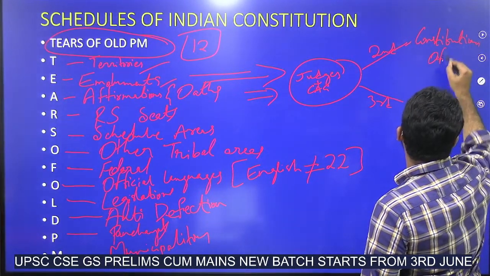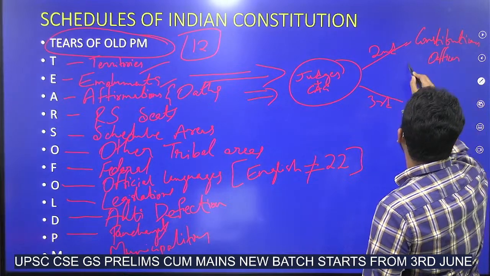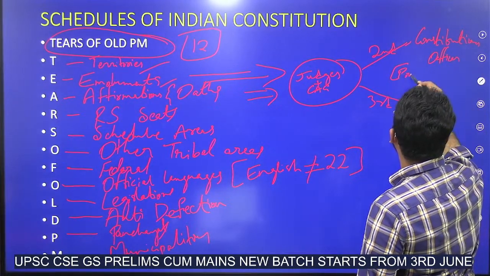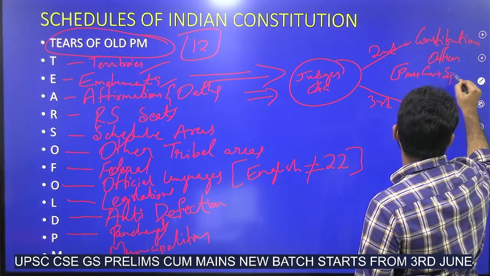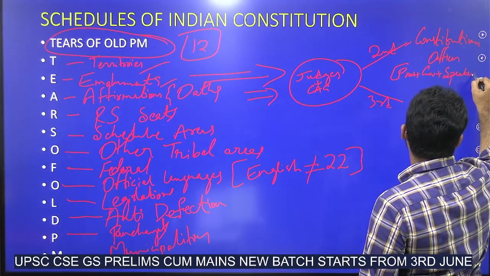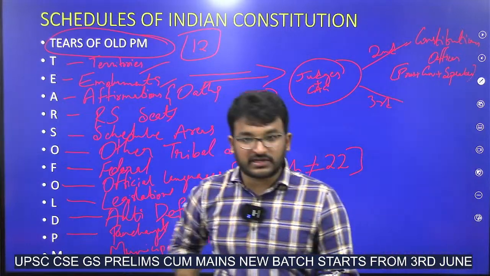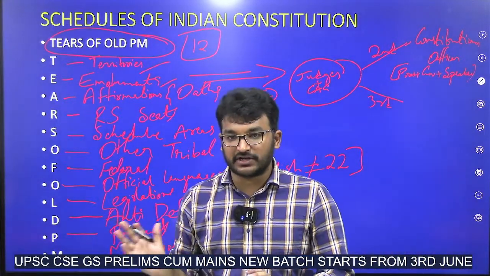Who are those? President, Governor, speakers, presiding officers, be it the speaker or deputy speaker of the central government, state governments and all.